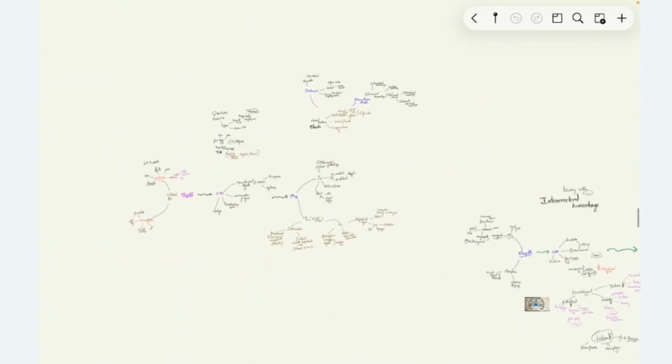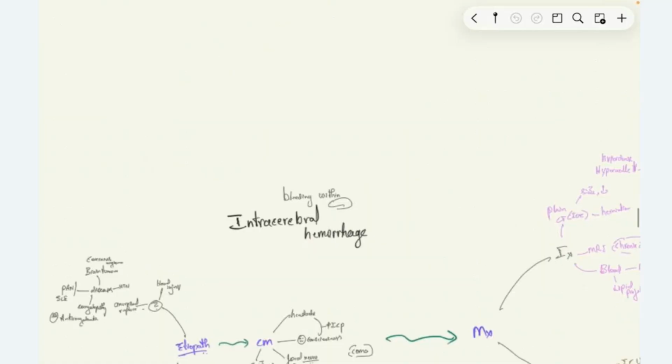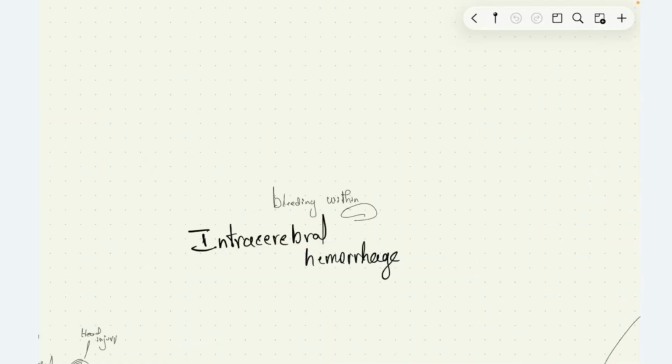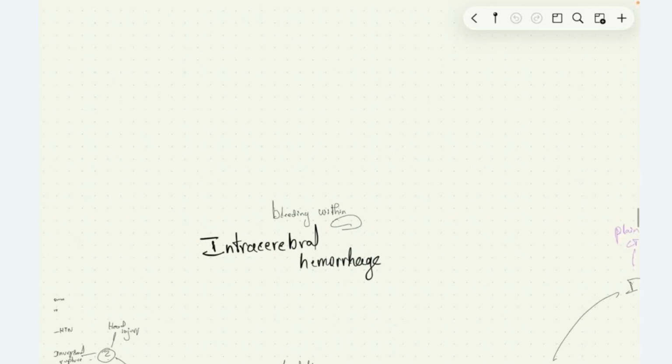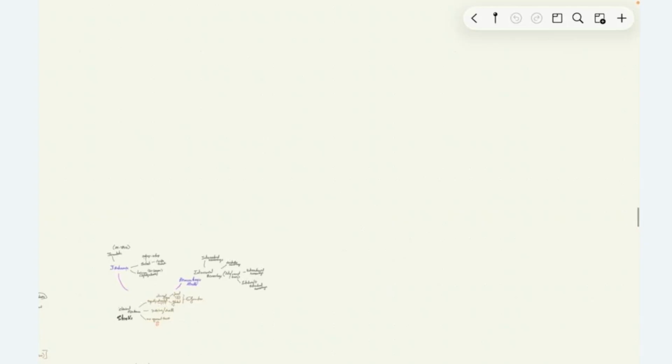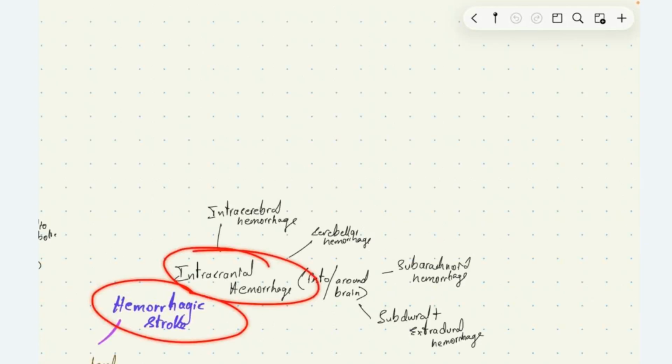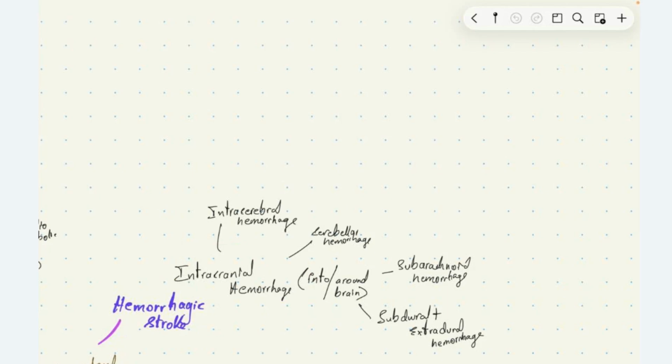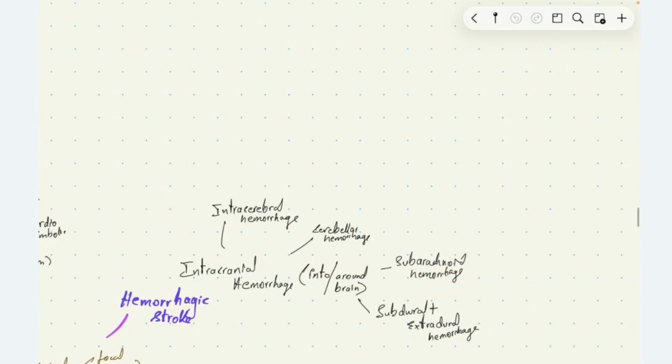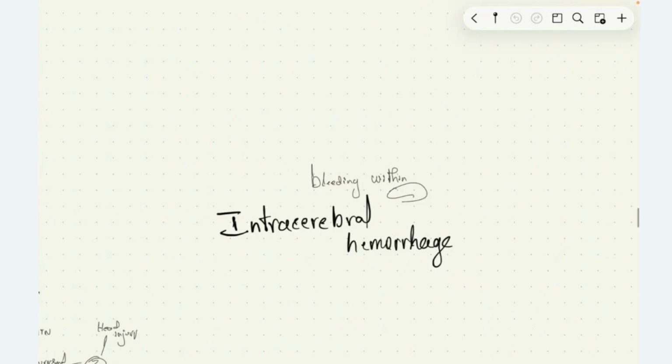Next, we'll proceed on to discuss intracerebral hemorrhage, that is bleeding within the brain parenchyma. Intracerebral hemorrhage is bleeding within the brain parenchyma. It's a type of intracranial hemorrhage or hemorrhagic stroke. Along with intracerebral hemorrhage, other subtypes of hemorrhagic stroke are subarachnoid hemorrhage, subdural, and extradural hemorrhage. So we are discussing intracerebral hemorrhage.